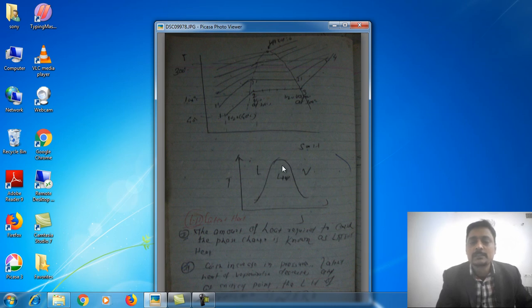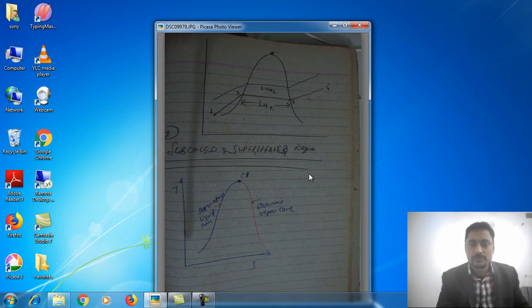In this zone under the dome, the phase will be a combination of liquid and vapor, and outside this line, in this zone, the state will be the vapor zone. So in this zone the phase will be liquid, in this zone a combination of liquid and vapor, and in this zone completely vapor. Okay, this is an important observation.